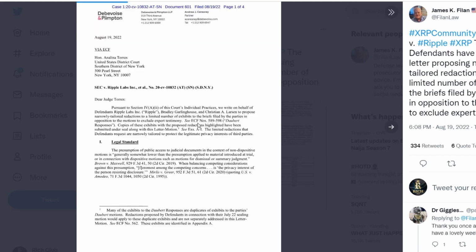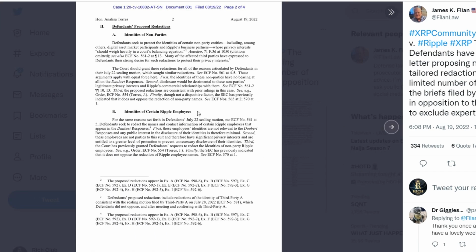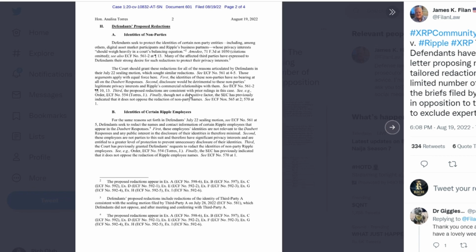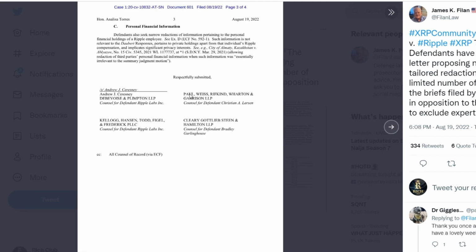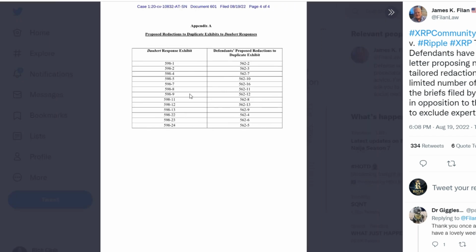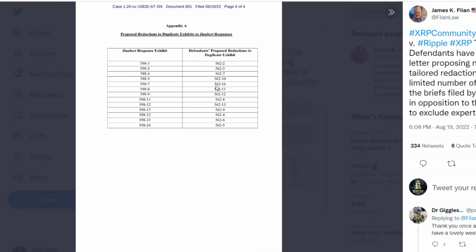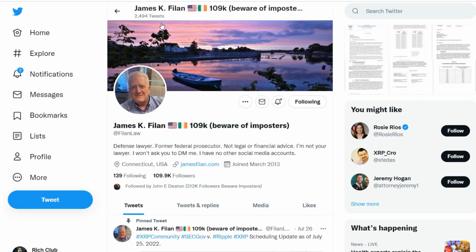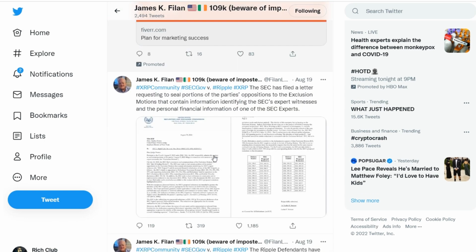The defendants submitted copies of the physical evidence with the proposed revisions classified together with their letter. The limited corrections requested by the defendants are narrowly focused on protecting the legitimate privacy interests of third parties, Ripple noted in its letter. The Ripple defendants have filed a letter proposing narrowly tailored redactions to a limited number of exhibits to the briefs filed by the parties in opposition to the motions to exclude expert testimony.